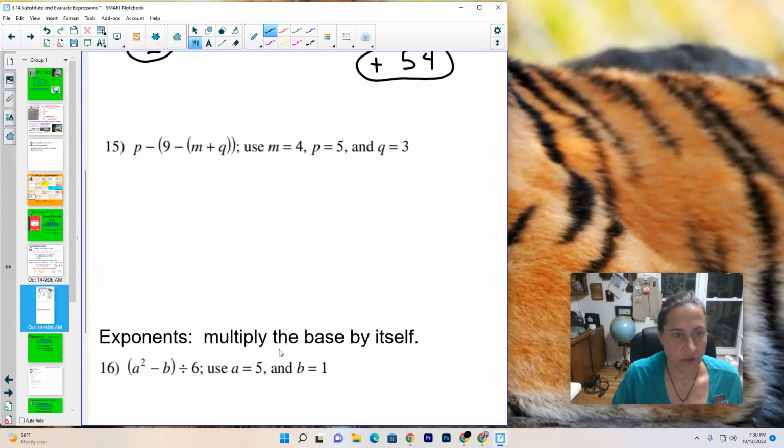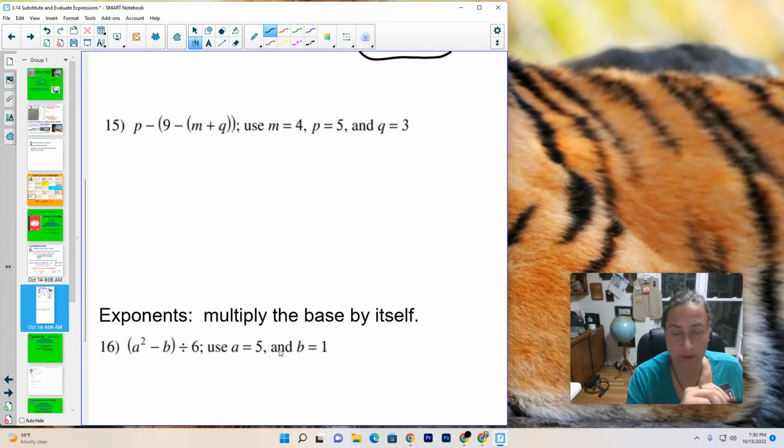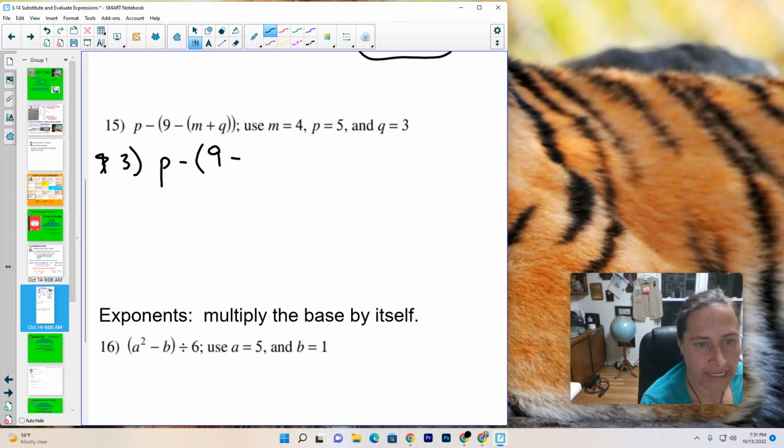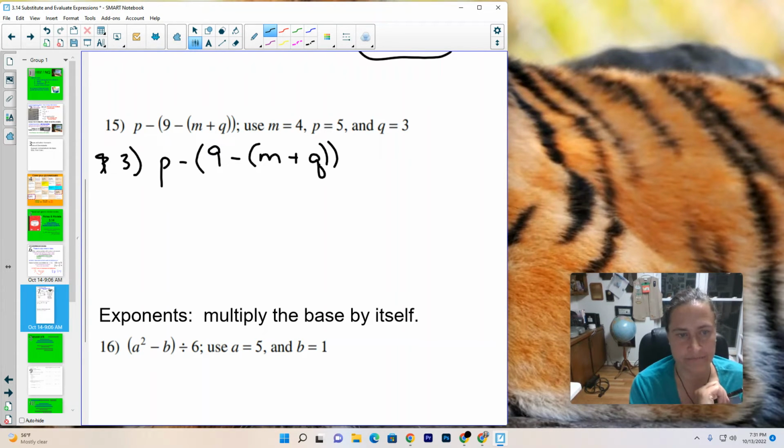Okay, let's go on to 15. Now 15 looks awful, but once we start putting all the numbers in, it'll be fine. So I'd like you to write this down. So I'm sorry, I called it 15. Let's call this actually number 3. So p minus parentheses, 9 minus parentheses, m plus q, end parentheses, end parentheses.